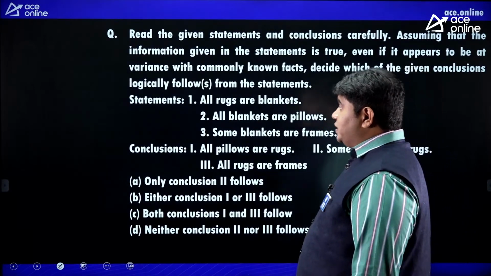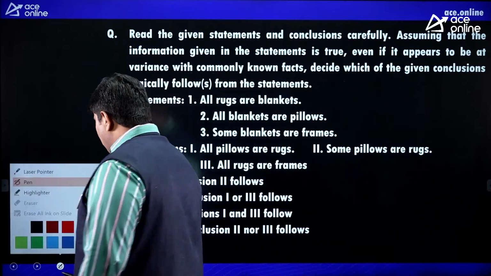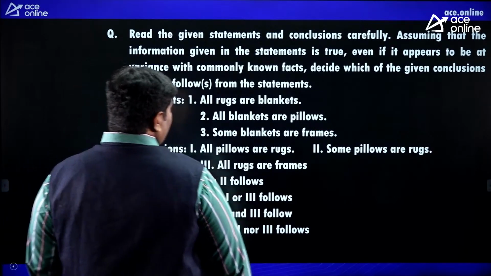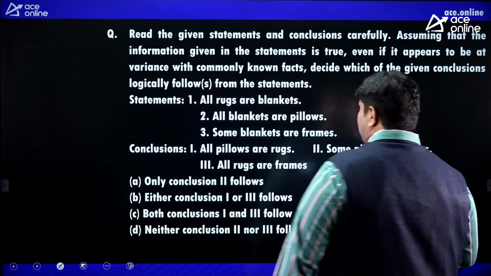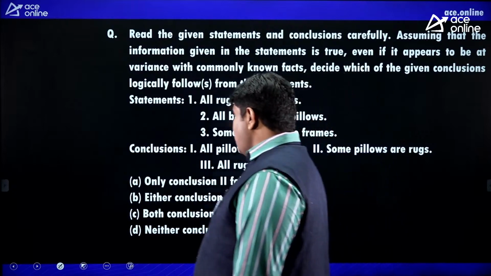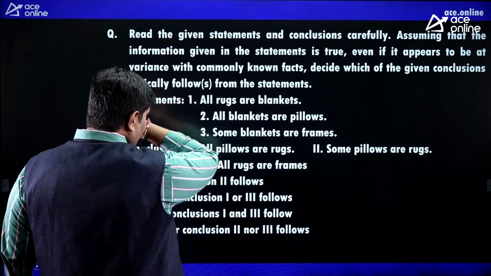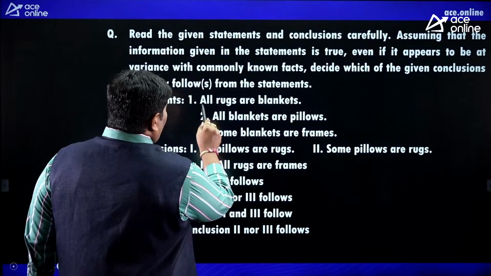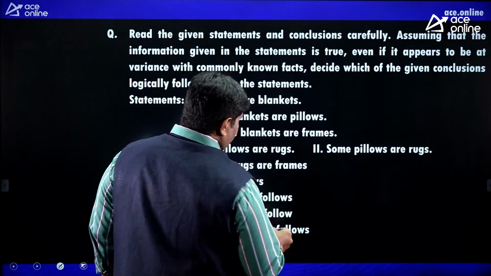Okay, observe this question, friends. Same syllogism, 2020 paper only. Look at. All rugs are blankets.